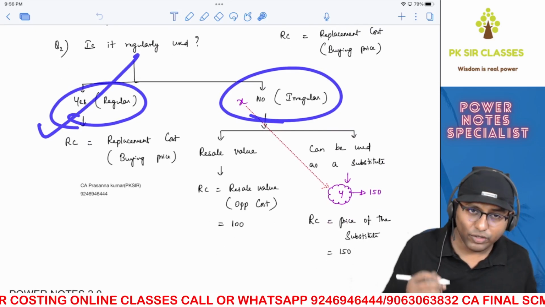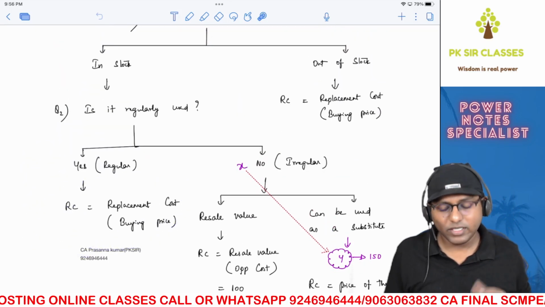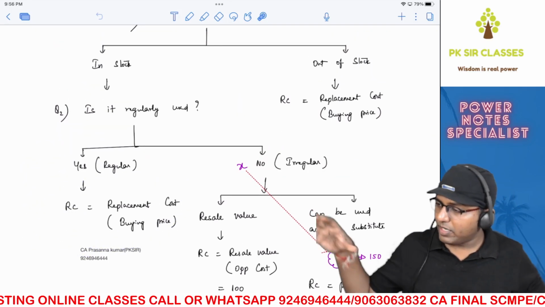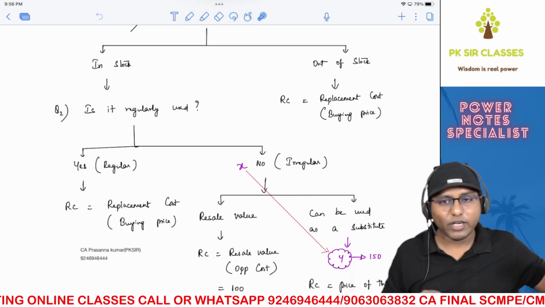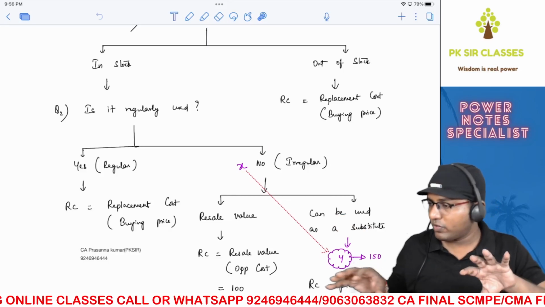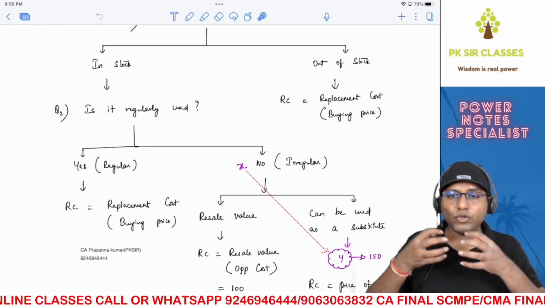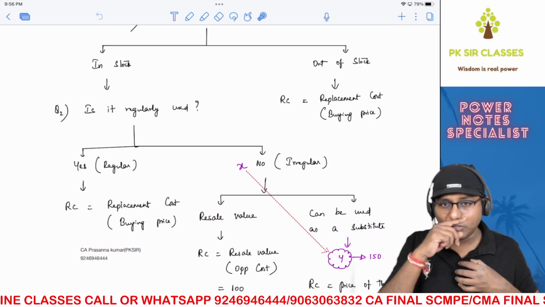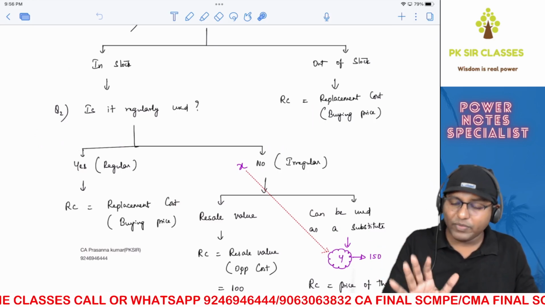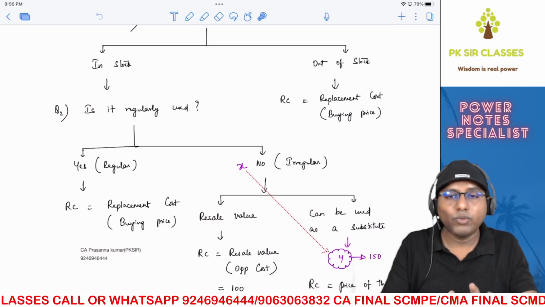If it is regularly used, then the relevant cost of using it is replacement cost. Why, sir? Because let's say the raw material comes in like this. Immediately it goes for consumption. Comes, goes for consumption. Comes, goes for consumption. In that kind of situation, if you use some units of raw material in between, it will create a stock out situation. So you need to solve that stock out situation immediately. How will you solve it? By buying and then putting it over.